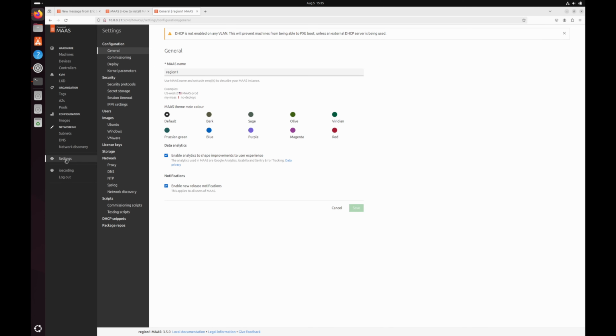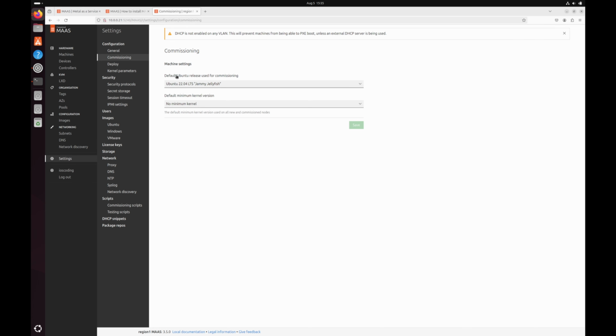If you head over to the settings page, here you can see we have the general information about our MAAS controller. In the general section, you can choose the themes and other options as well. Under commissioning, this is what tells MAAS to send the default image to the endpoint or the bare metal servers. By default it will choose Ubuntu. Since we have only one image, you do not see any other option in here. You can also pass some kernel parameters as well.